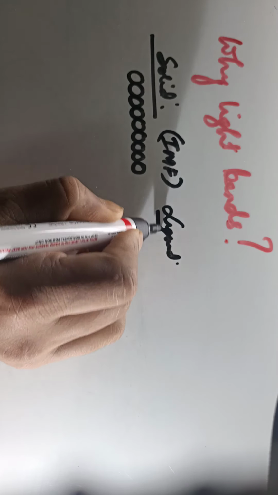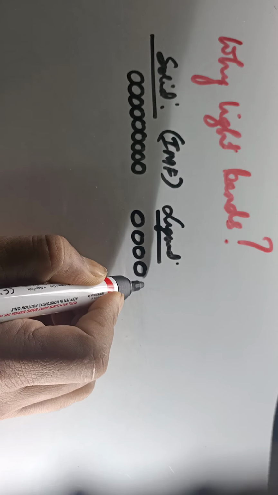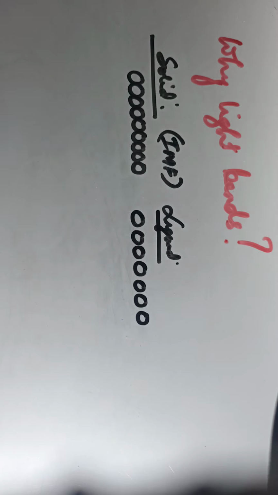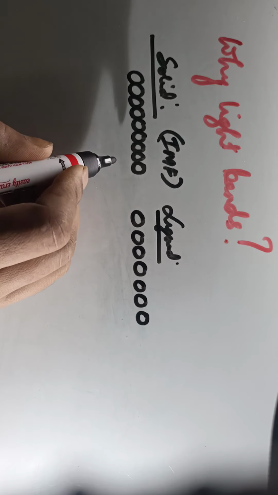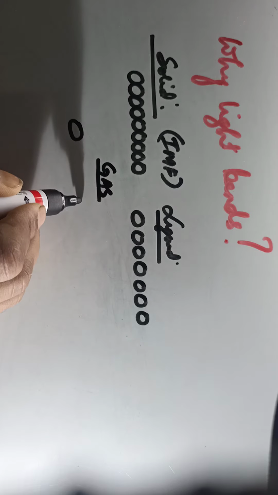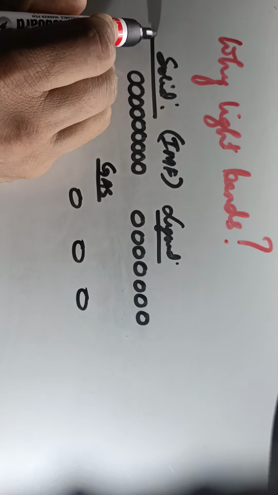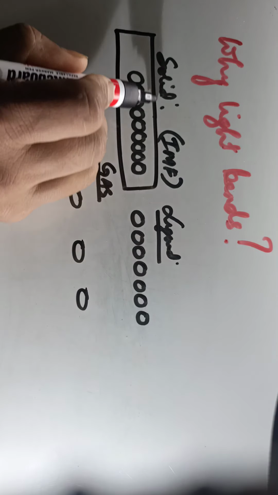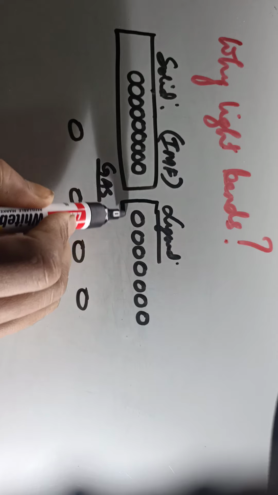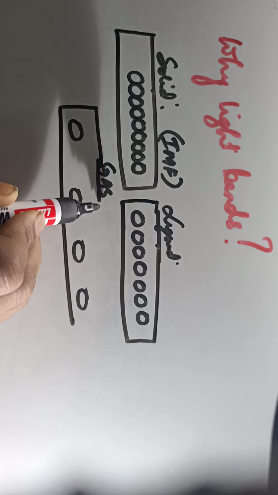you find that the molecules are not as closely packed as in the case of a solid, right? And if you take the case of gas, you'll find that the molecules are very free and far away from each other. So you can see here, this is the molecular arrangement in case of solid, this is the molecular arrangement in case of liquid, and this is the molecular arrangement in case of gas.